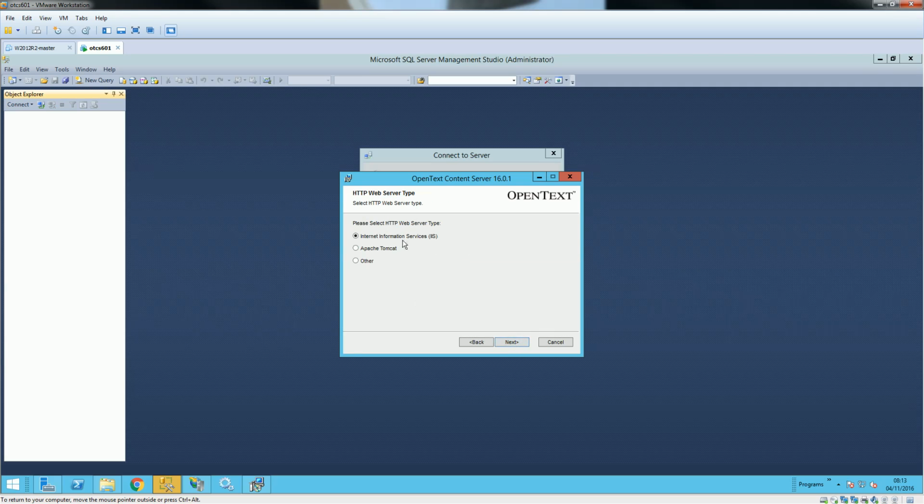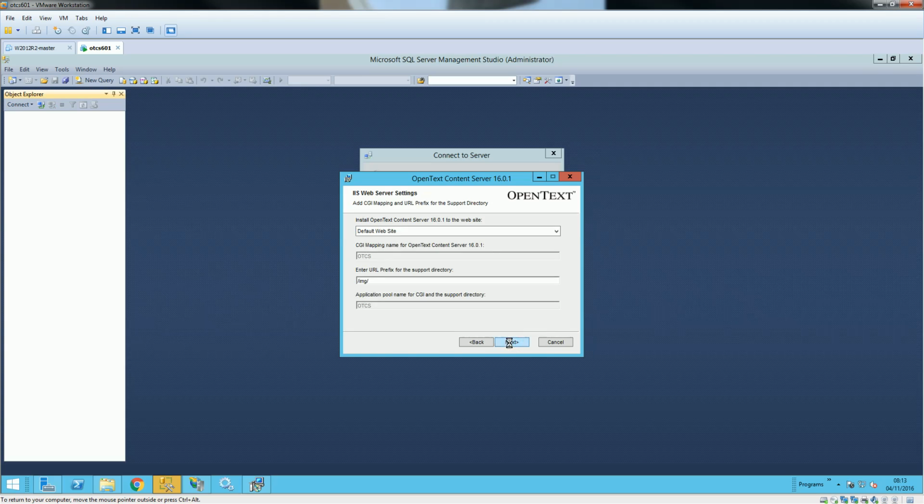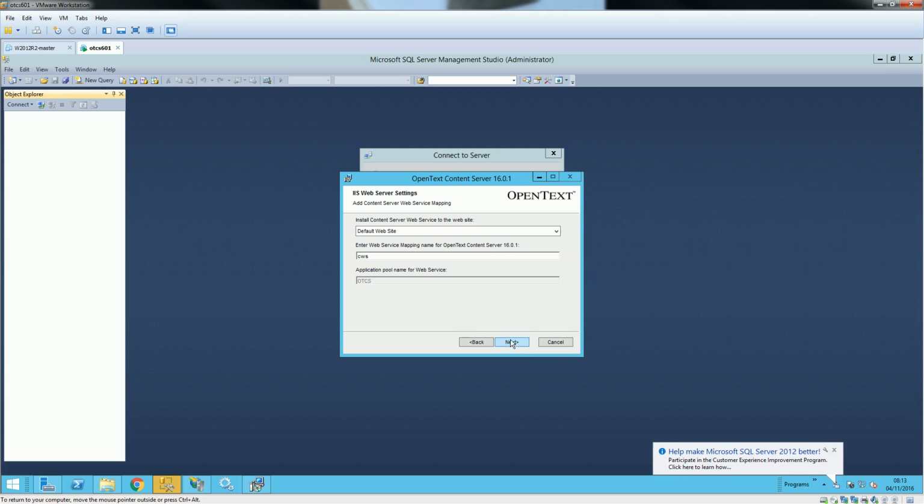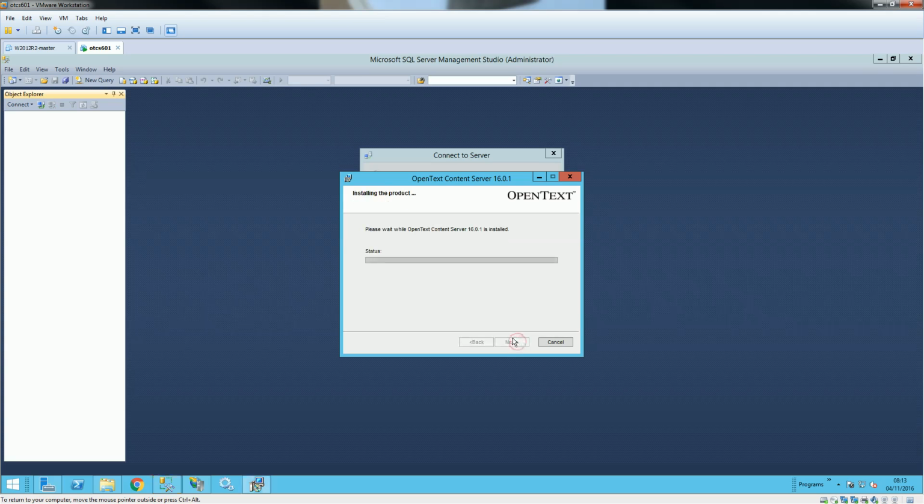Yeah, and we're using Internet Information Services. So next, here is the default website, and the mapping would be on OTCS. So that's perfect. And slash image, we'll go next. These are the default ports, we'll go next, and the HTTP port we defined for OTCS as well. So CWS, another folder site, would be created inside the default site. We go next and install. It will take some time, so I'm just going to pause the video again.